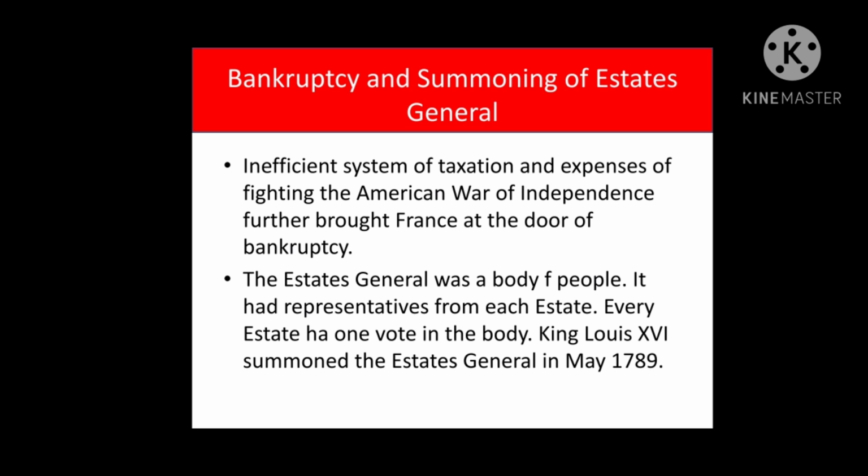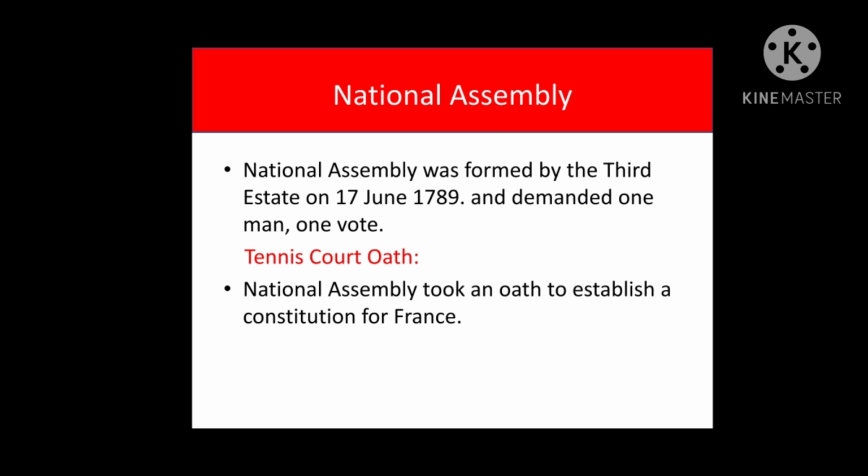During that time, the third estate took advantage of the king's difficult situation. So on 17th June 1789, the National Assembly was formed. After 2-3 days, on 20th June, the third estate met at the Royal Tennis Court to work out a constitution for France. Here, the members took an oath that they would continue to meet till they drafted a constitution. This is called the oath at the tennis court.